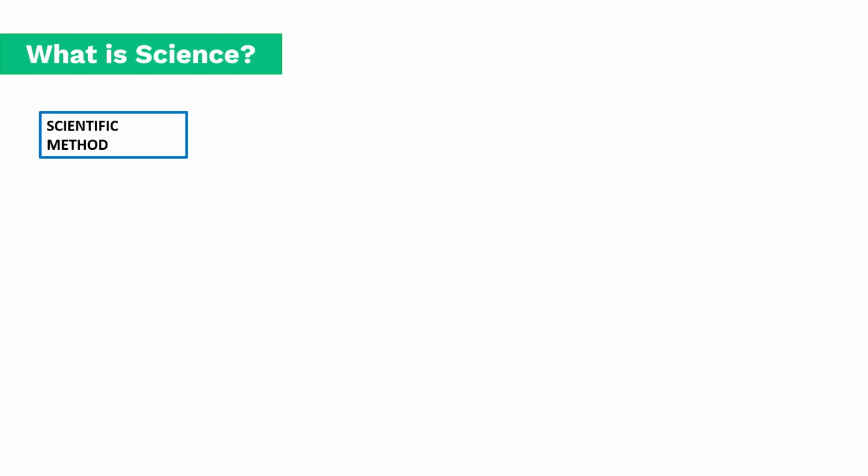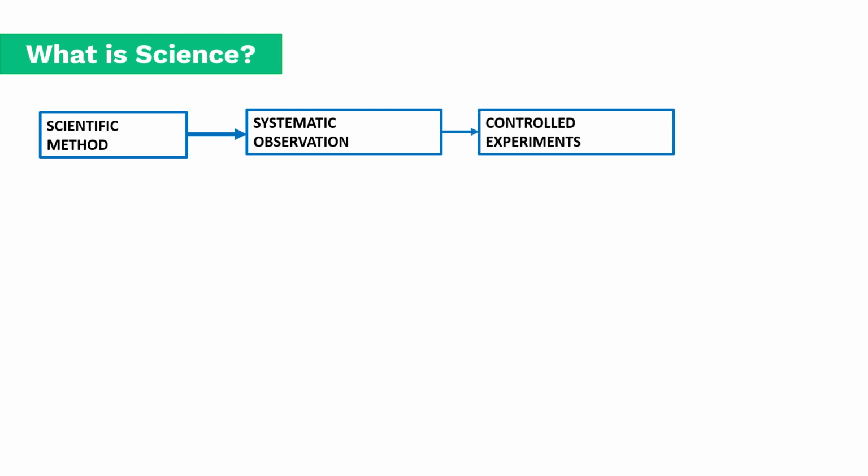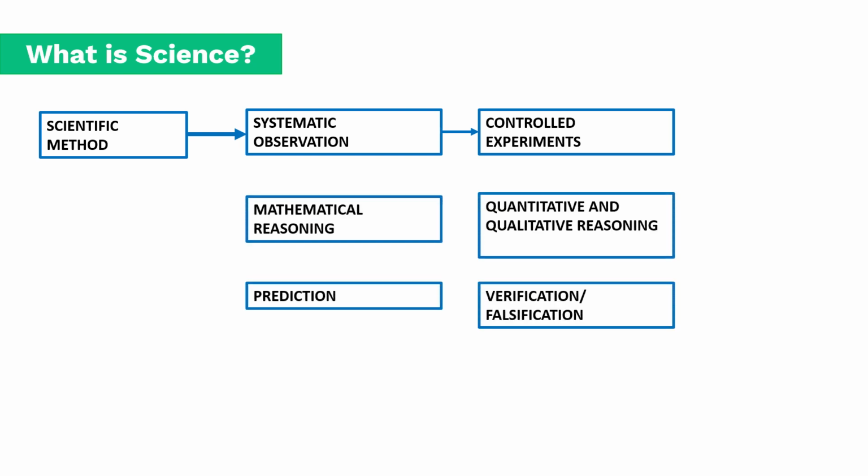Now, in order to understand what is science, we have a scientific method to apply. So how do we apply it? We do a systematic observation, just like I gave you an example of a planet revolving around the sun. We observe them using a telescope. Then we do controlled experiments, like measurements of the rotation and revolution. Then we do quantitative and qualitative reasoning. Quantitative means you take a large data sample and do quantity, as the word quantity means. So you do it with very large data sets.